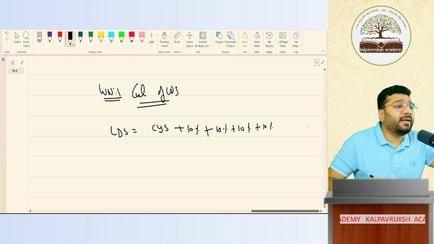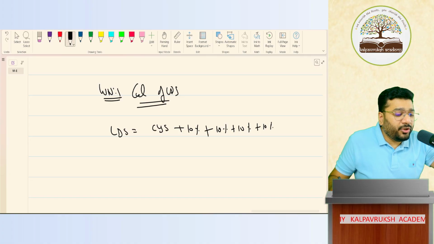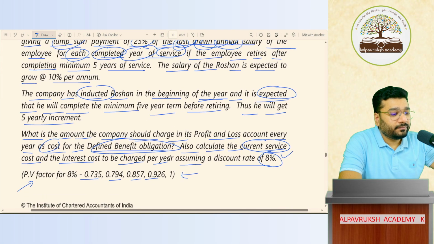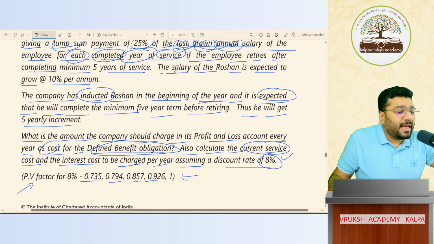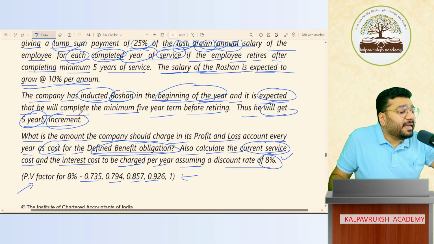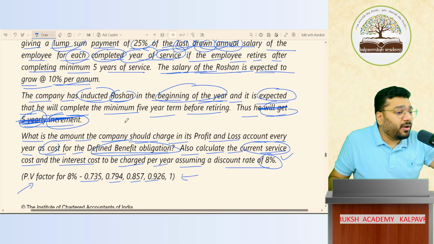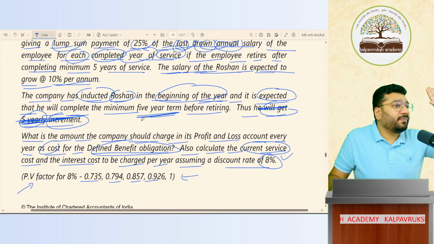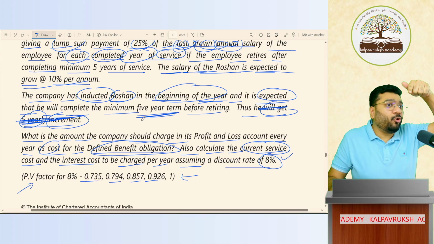How many times will the increment happen? 5 times. How do you know? The salaries of Roshan are expected to grow by 10% per annum. Roshan is inducted in the beginning of the year and he is expected to get 5 yearly increments. Even if this is not said, it is understood. Why? Because he has to work for 5 terms. Only after working 5 terms will they give the 6th year.